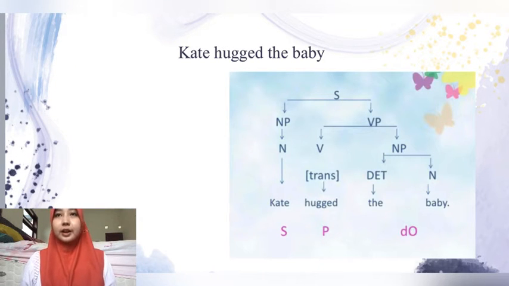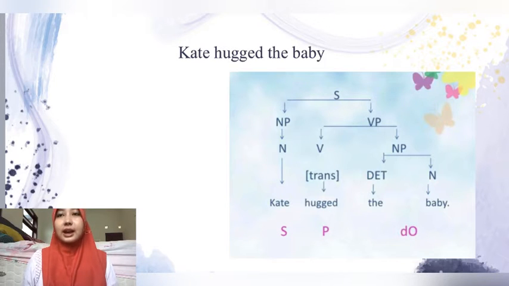And we have an example sentence. Cat hugged the baby. The sentence contains noun phrase and verb phrase. Cat is a noun. Hugged, and then verb phrase contains verb and noun phrase.